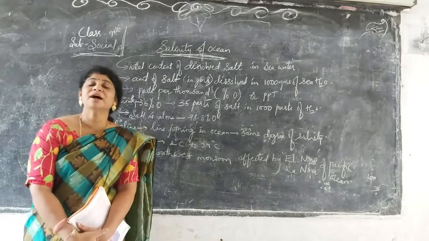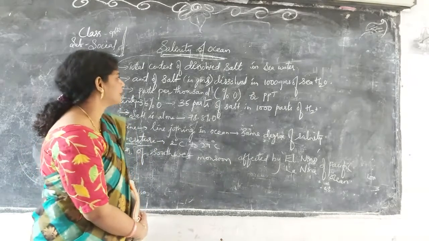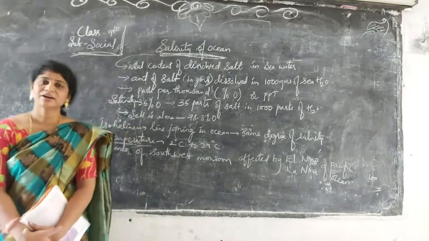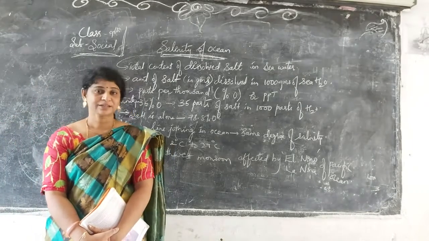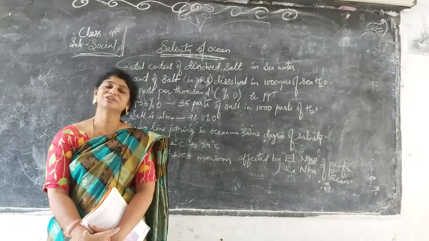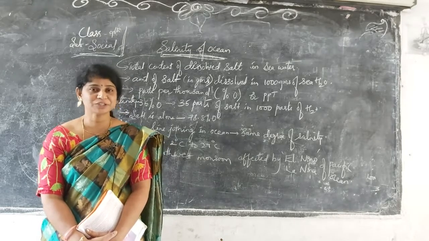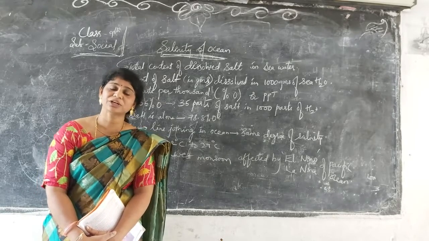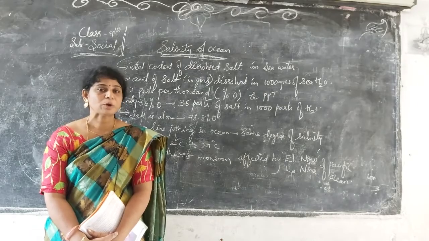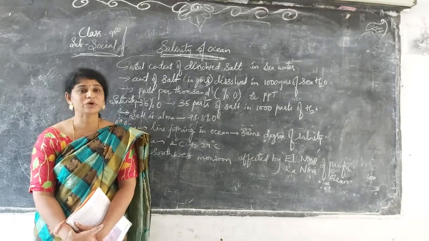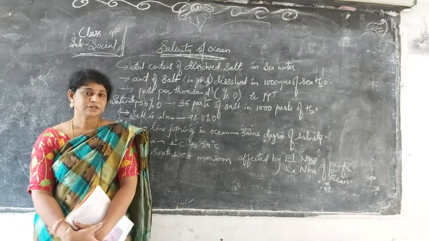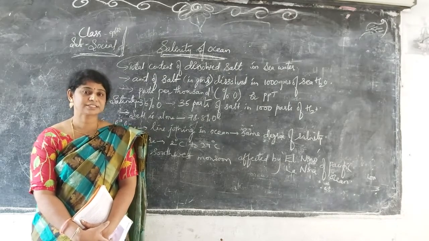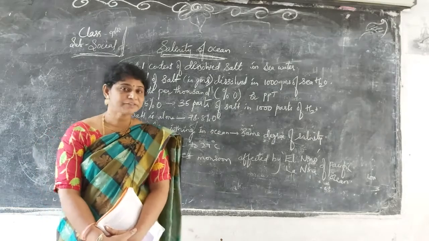This is Swarupa ma'am. Today we will learn about salinity of ocean. See here, we have fresh water and marine water. As we usually know very well, what is marine water? Ocean water is nothing but completely marine water. Fresh water is what we use from ponds, lakes, rivers and ground water for our benefit. So those all come under fresh water itself.